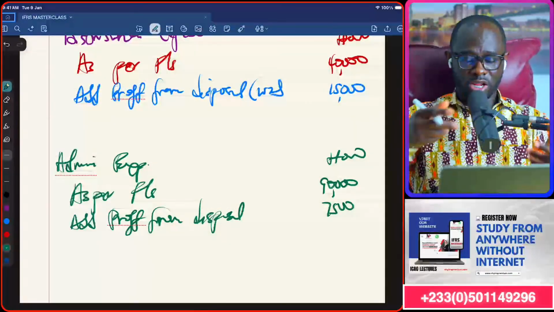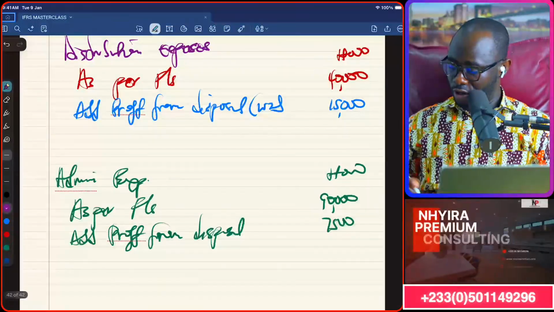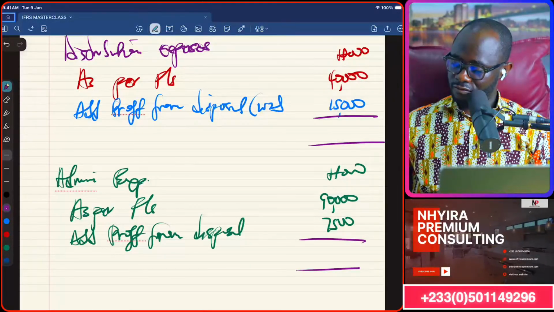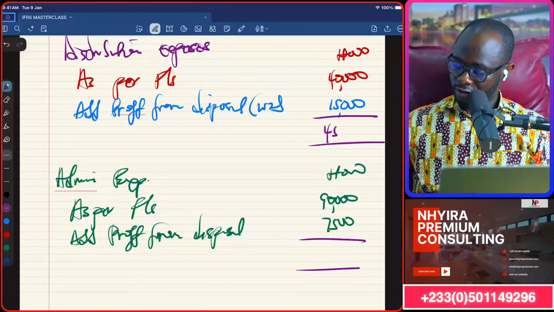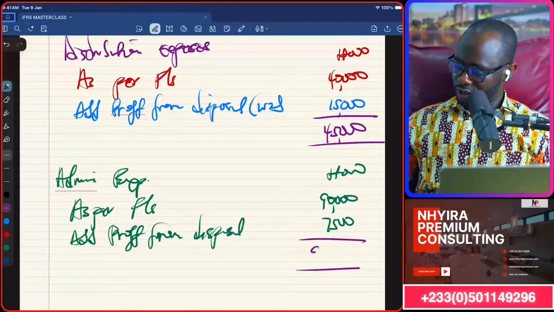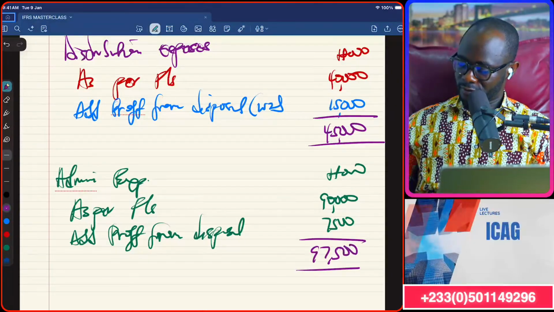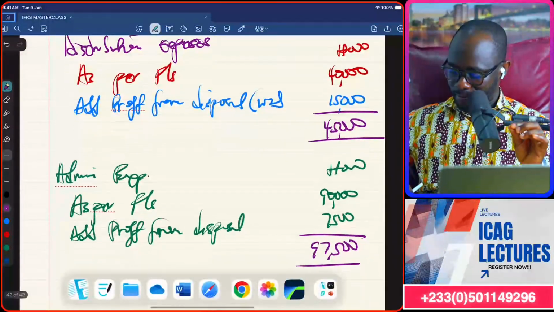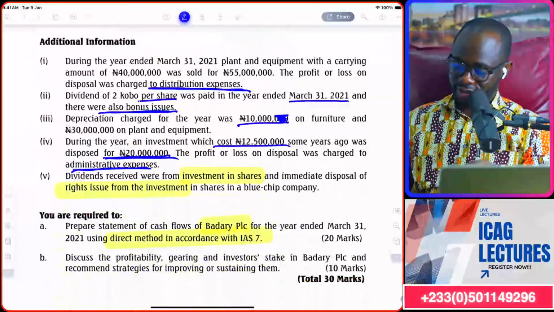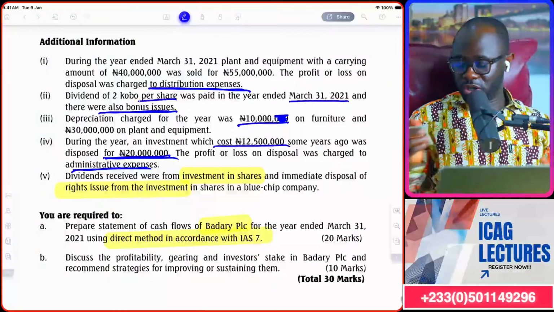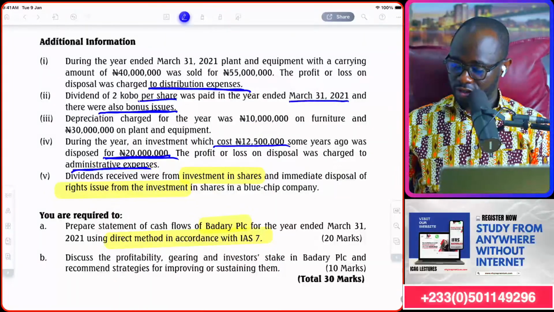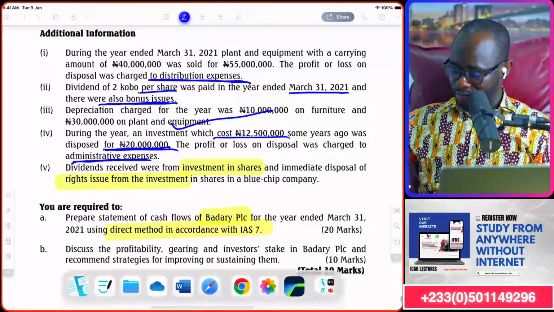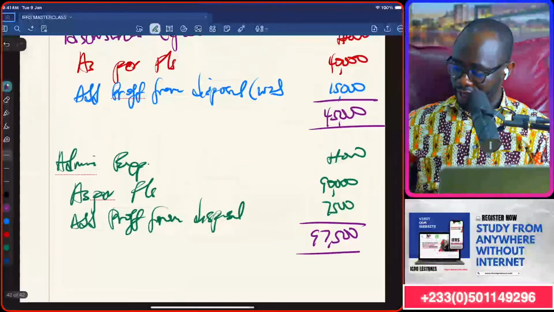And so if you check, it means that now we will have this to be 45,000 and we'll have this to be 97,500. But remember, we are left with depreciation. We were not told where the depreciation was charged, so we'll deal with that as well. Depreciation of 40,000 must be taken from these two figures.